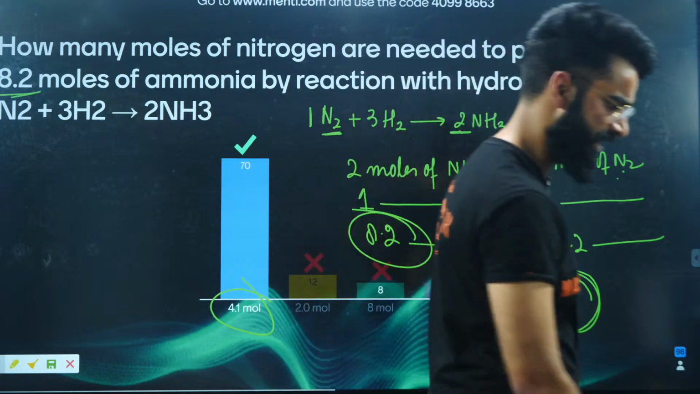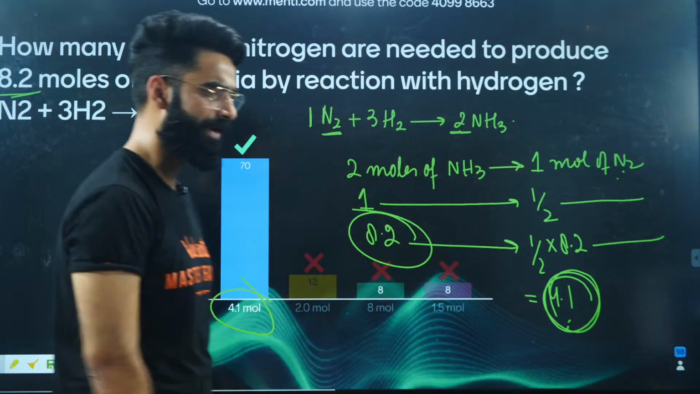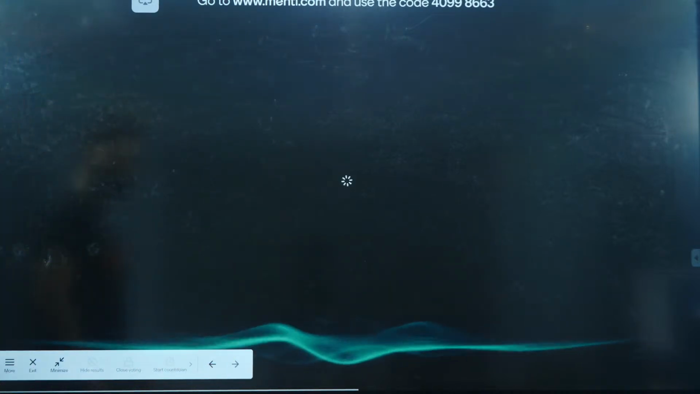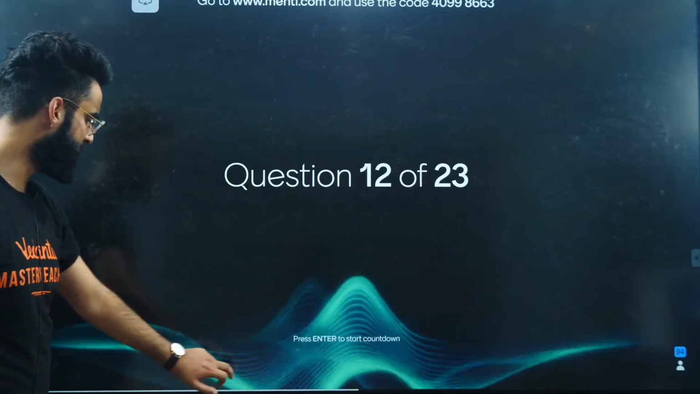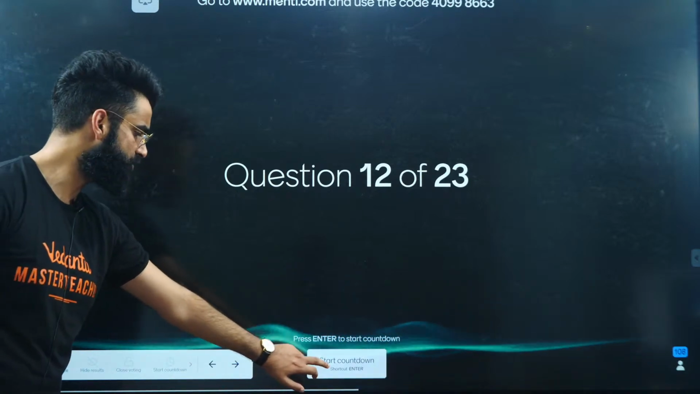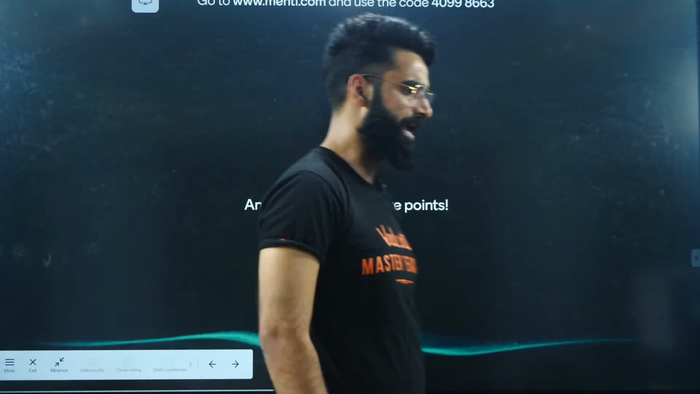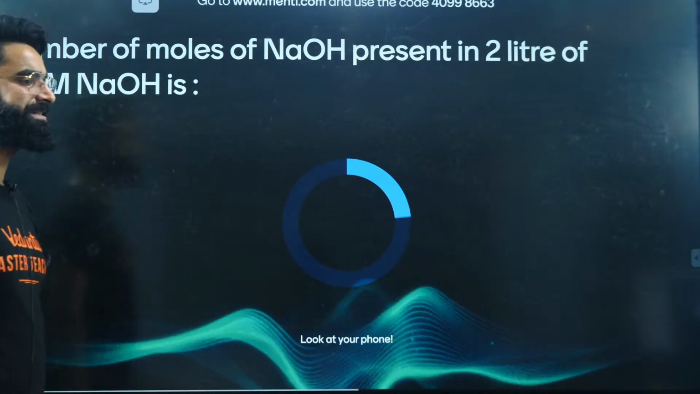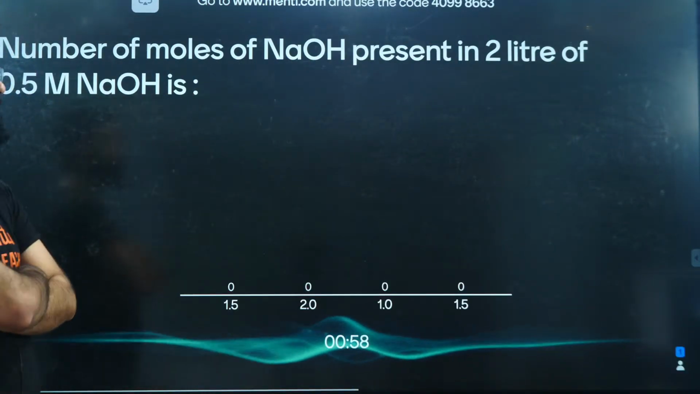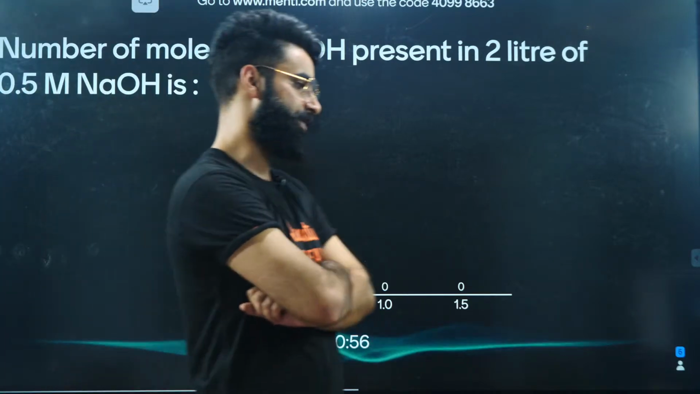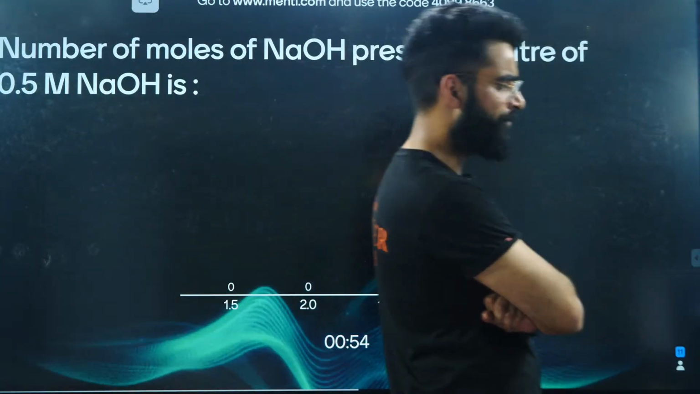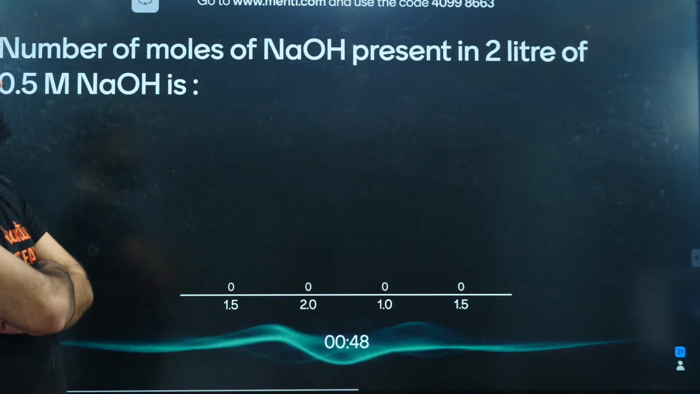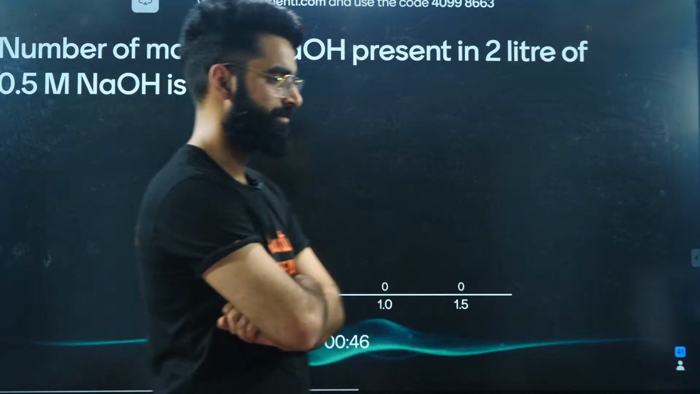I'm sure it's clear to every single one. Let's move on to one more question, the 12th question. I'm starting the countdown in 3, 2, 1, and now, people, the countdown has started. Look at your screen fast. Give it a try. Number of moles of NaOH present in 2 liters of 0.5 molar NaOH. See what kind of question this is.